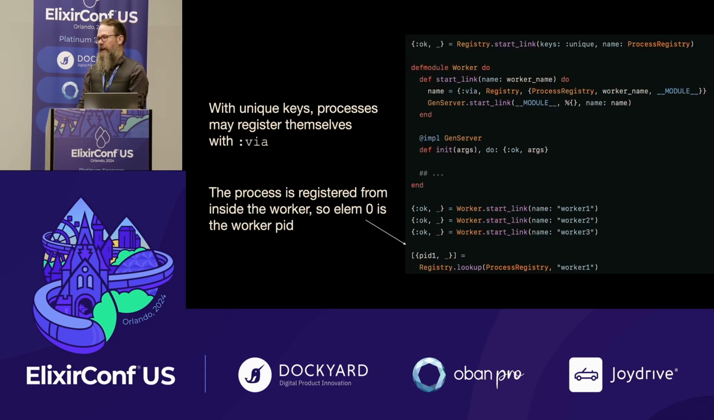But with a unique key registry, Elixir gives us the via tuple. We can just use that via tuple and say, I'm going to register this process I'm going to start. The name is going to actually be registered with this registry. You can use strings now. You don't actually need atoms to name things. You can actually use strings. But once again, this is a unique registry, so all of the workers need to be named something different.